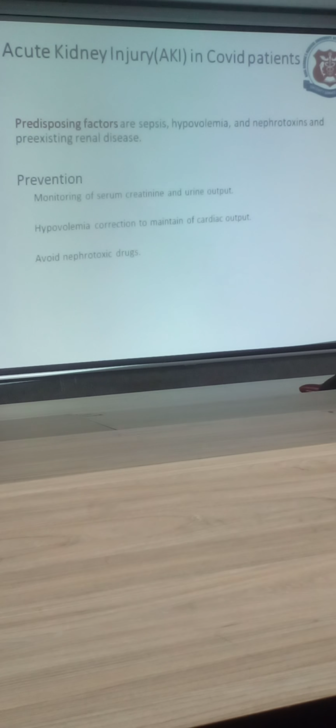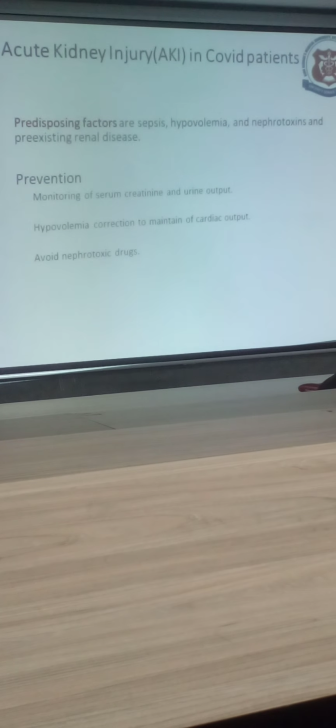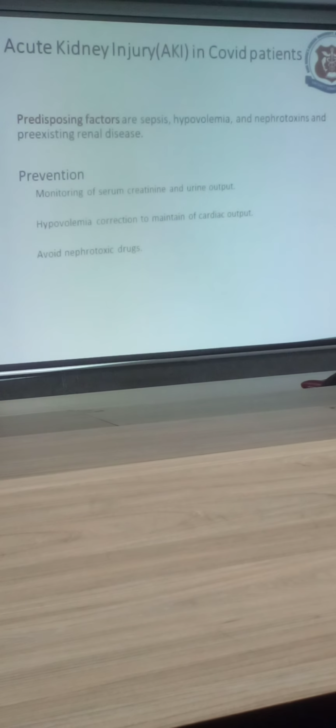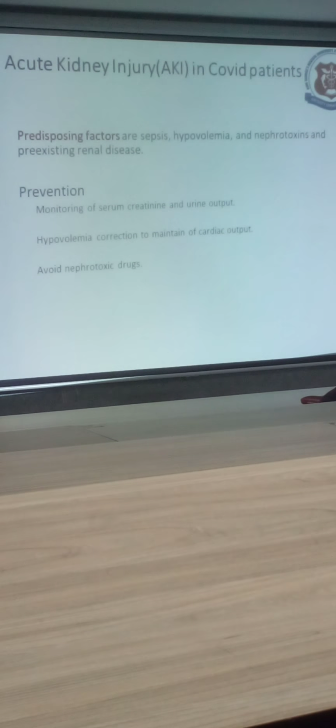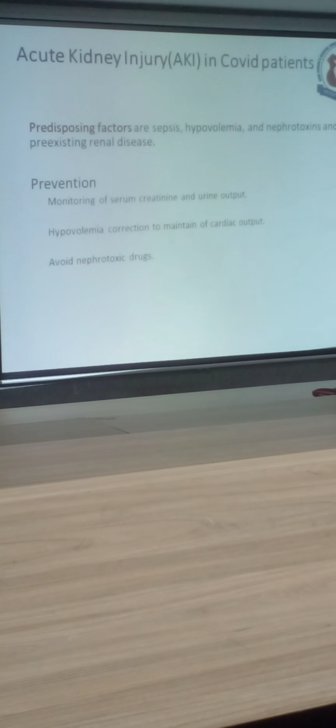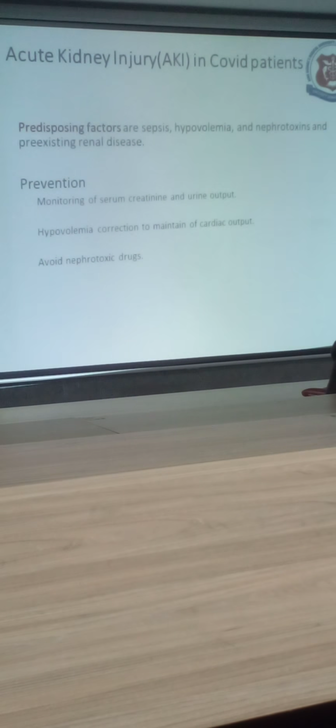Acute kidney injury is very commonly seen in COVID patients in the ICU, and the reasons could be sepsis, hypovolemia, use of nephrotoxic drugs, or the patient already having impaired renal function. For prevention, we have to monitor serum creatinine and urine output, hydrate the patient properly to maintain cardiac output, and avoid nephrotoxic drugs.